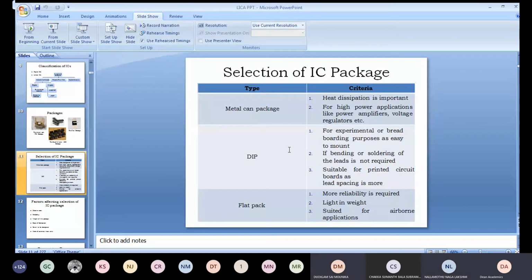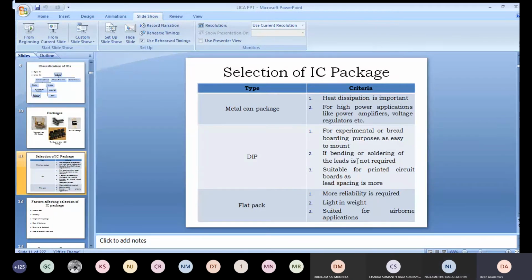All right, then the dual inline package, which you have seen, is for experimental or breadboarding purposes, right? A metal can also can be used, but most of the time on a breadboard you will be using this dual inline package, right?